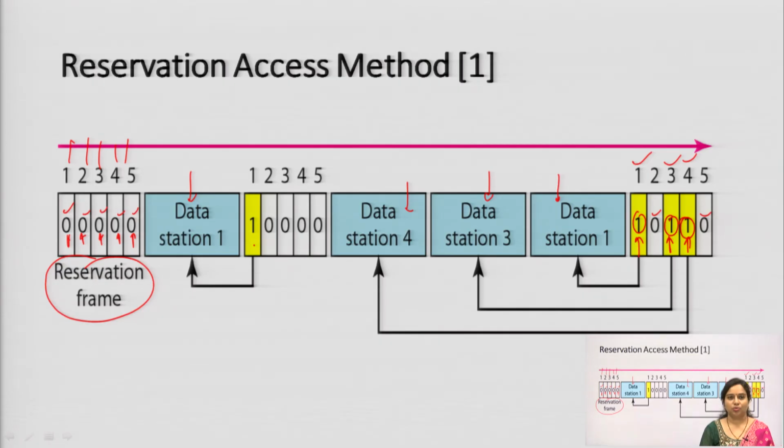So, this is how these 1, 2, 3, 4, 5 are the different frames which are written over here. Now, in this diagram you can clearly see that the frame color is denoted by 0, and secondly it is shown by this white color. So, you can clearly see it is reserved. There is no fixed pattern whether the first frame will transmit the data, the second will transmit the data, or the third will transmit the data. But whenever we highlight and show it by 1, that particular station will transmit the data. So, that is known as the reservation access method.